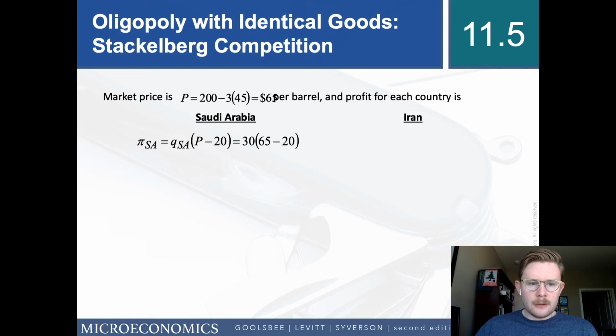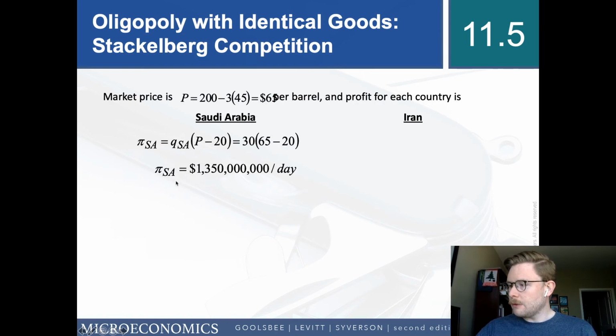So let's compare the profits. Again, we have the same profit function. It's the quantity that Saudi Arabia produces times the market price minus the marginal cost. Saudi Arabia produces 30 units. The price is equal to $65 per barrel.